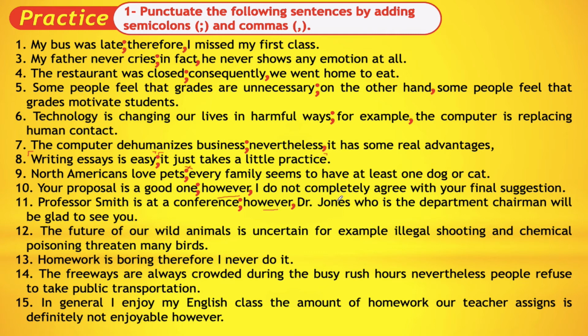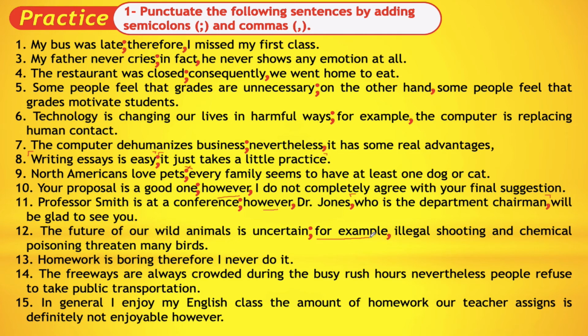That's good. And there is additional information, which is called a non-restrictive clause. In this case, we will go back to the functions of commas. Nice, insert a comma. The future of our wild animals is uncertain; for example, illegal shooting and chemical poisoning threaten many birds. Of course, we have an expression of an example here.